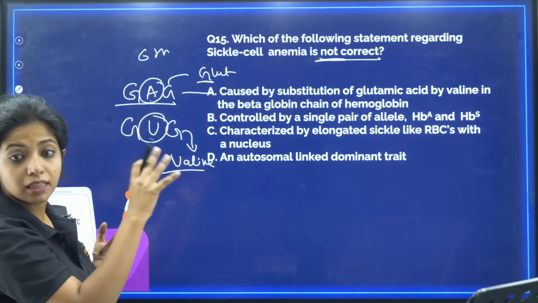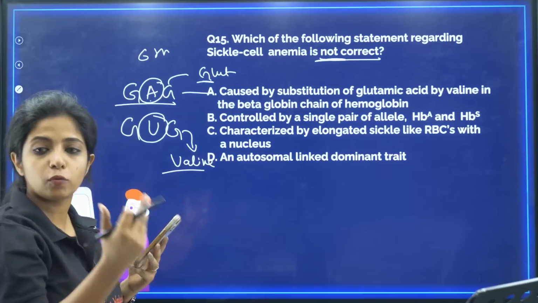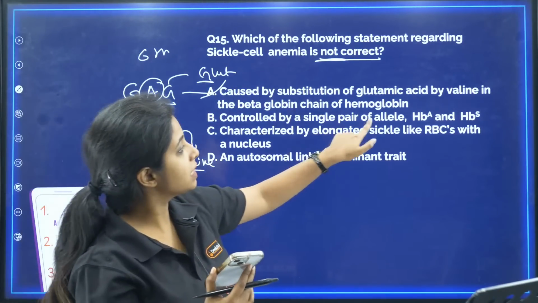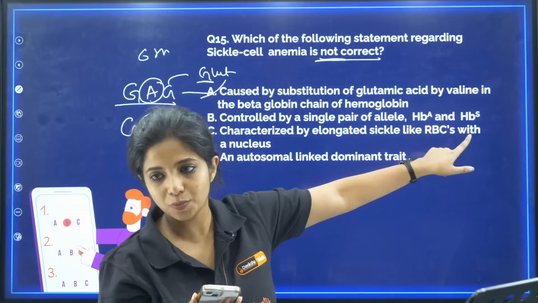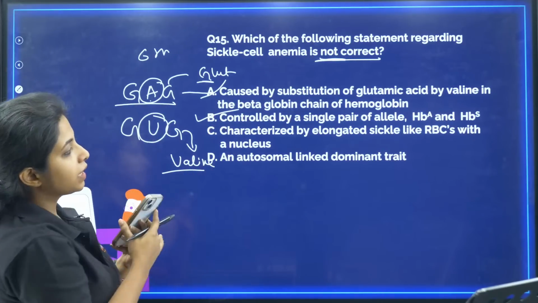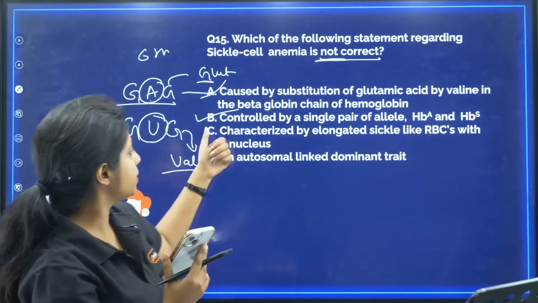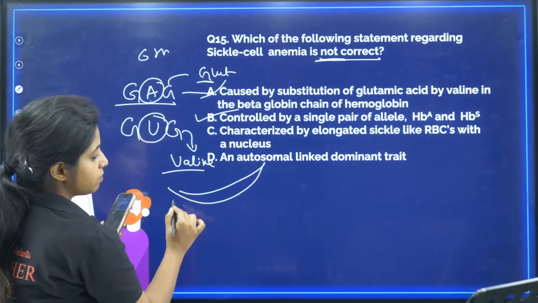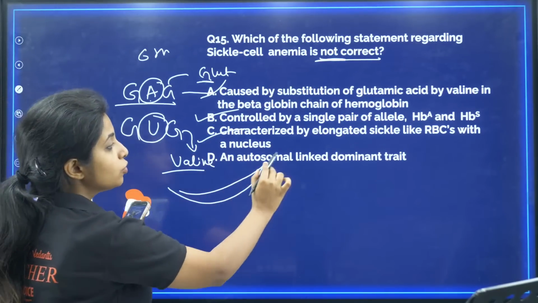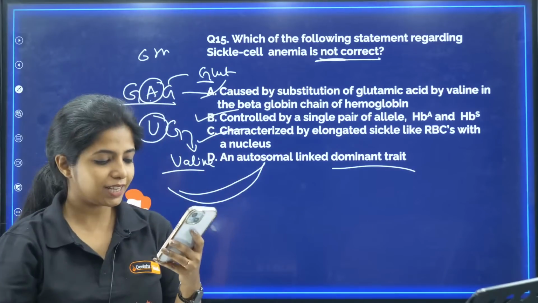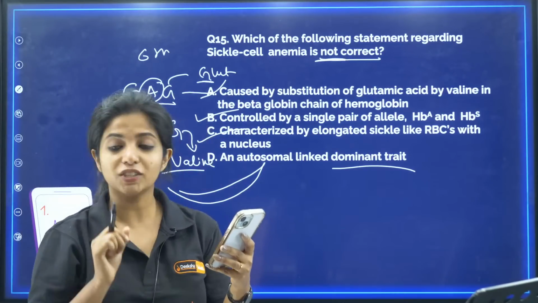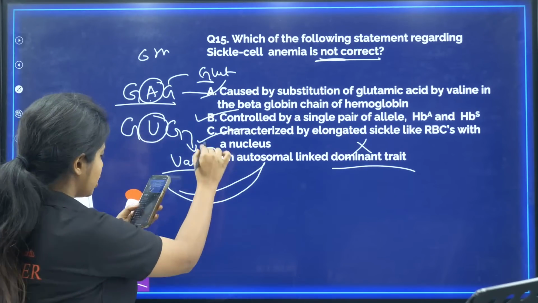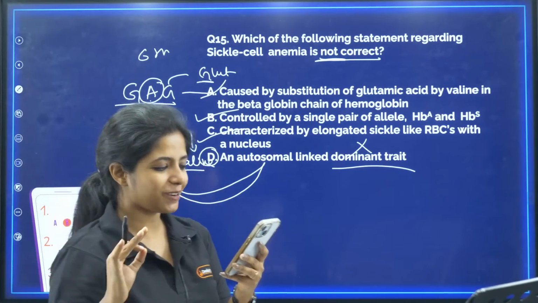This is happening in the beta globin. These codons are going to code for the beta globin chain. And this is the 6th codon. So this is correct. Controlled by a single pair of alleles HbA and HbS. That is also correct. Characterized by elongated sickle-like RBCs with a nucleus. Yes, the after effect is that the RBC becomes sickle shaped. An autosome linked dominant trait. Wrong. It is an autosome linked recessive disorder. It is a recessive disorder, so this is the wrong statement. So your answer becomes D, and whoever got it D, awesome.